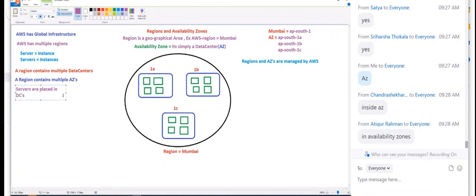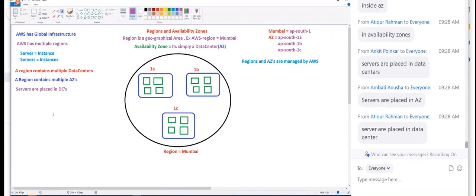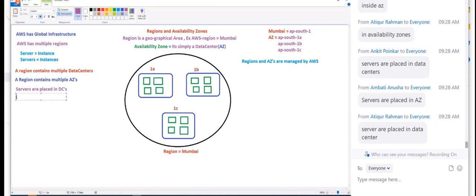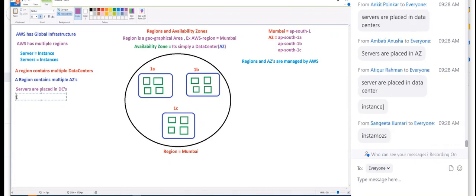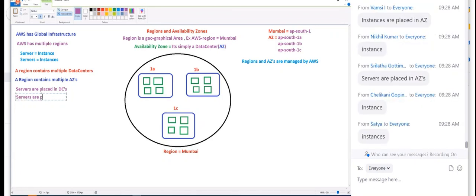Guys, can we rephrase this line? Can you please rephrase this and tell me? Instead of calling them servers, what should we call them? Okay, now let me put: servers are placed in availability zones. Okay, this is good. And still we can rephrase it.